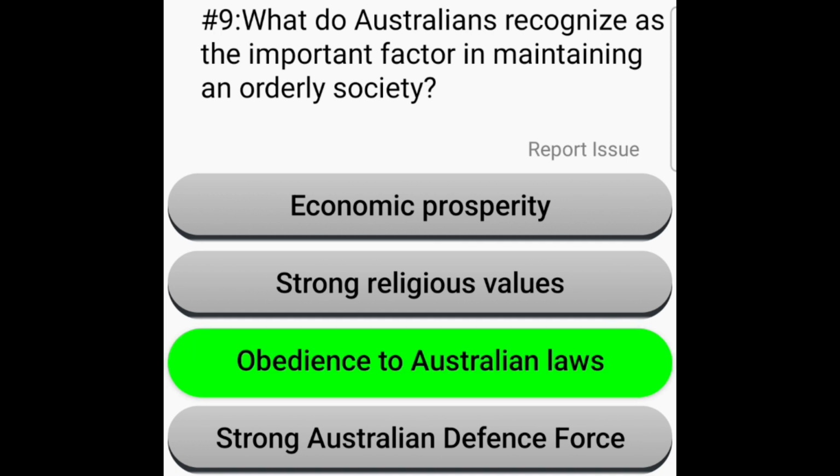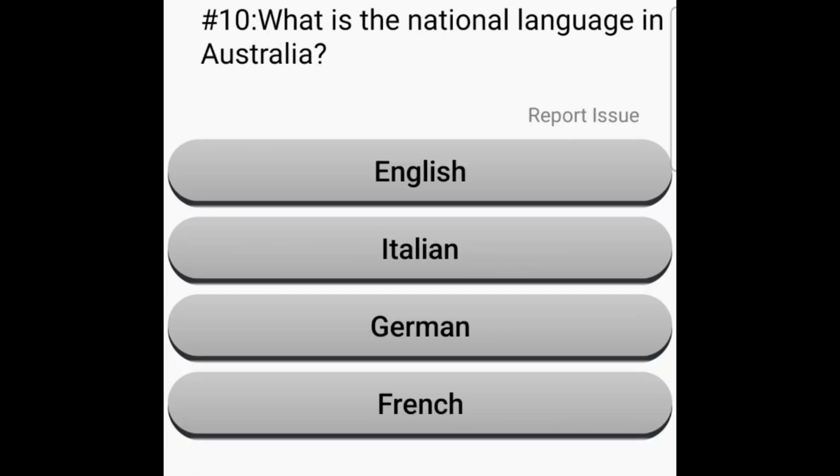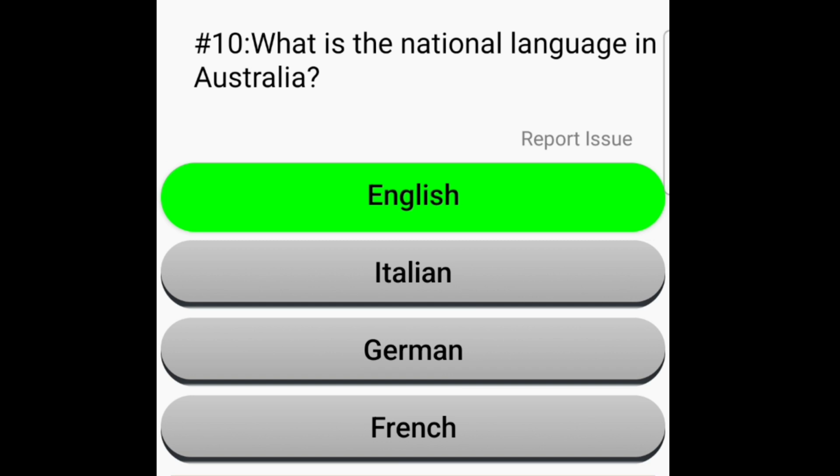Obedience to Australian laws. What is the national language in Australia? English, Italian, German, French. English. Our official national language is English. The ability to communicate in English enables you to get more involved and assimilate better in Australian society.